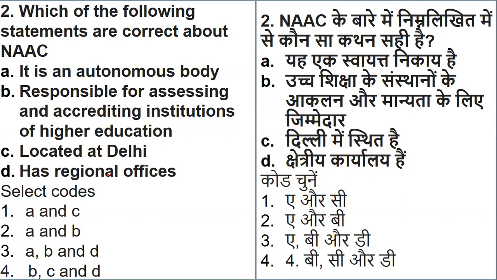Options A, B, C, D, which codes of the given options are correct? You can go with the odd man out. We have done this topic many times, so you should be very clear about it. So let's see. The correct one is option A, an autonomous body, and option B, it is responsible for assessing and accrediting institutions. So options A and B are the right options. C and D are the odd ones out, since location and regional offices are not part of the given question. So the right answer is options A and B, and in that sense code 2 is the correct form.